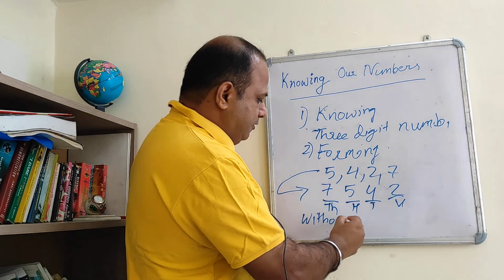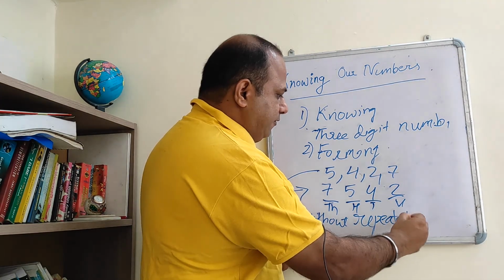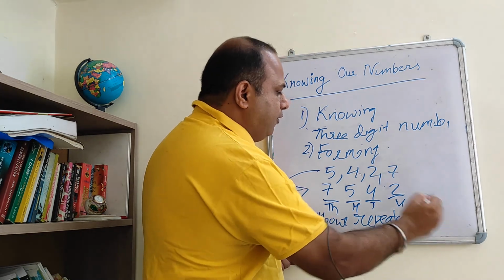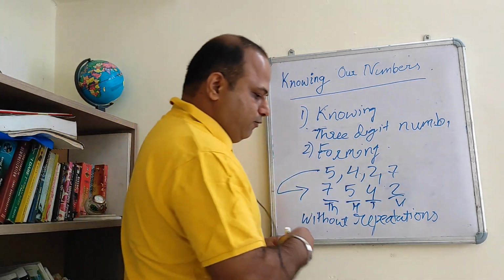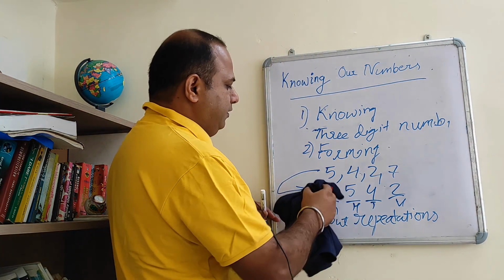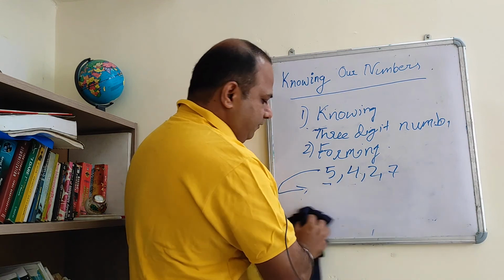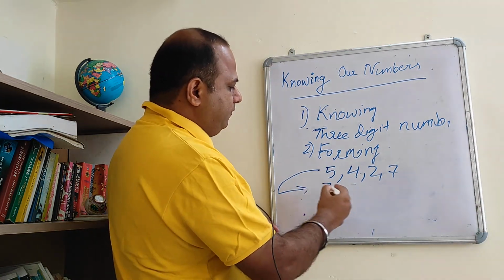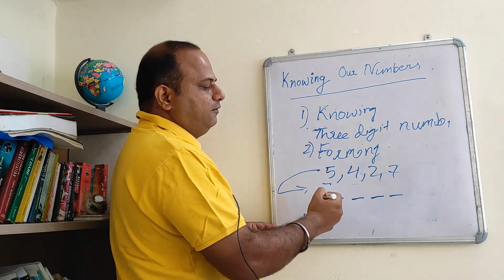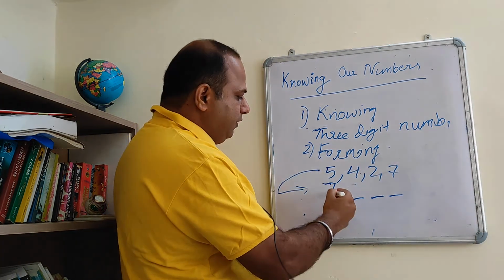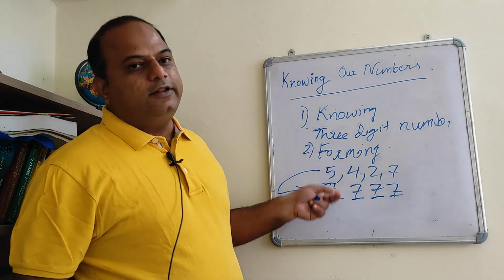Without repetition. Okay friends? So that was without repetition. But if I allow you to repeat the number, the digit remains the same. You can form the biggest 4-digit number, and you can repeat it also. So why use the other 3 digits? You will not use them. So you will use 7, 7, 7, 7. So with repetition, this is the biggest number.